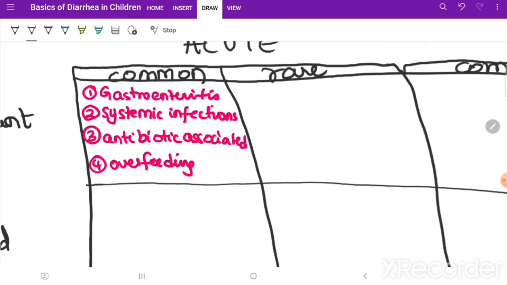What are the rare causes in an infant? We need to know primary disaccharidase deficiency.